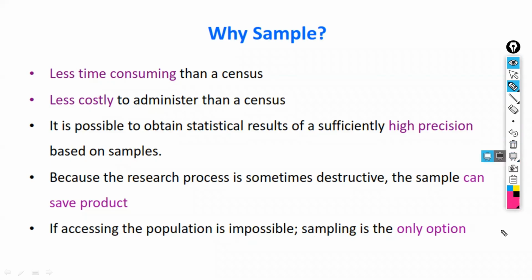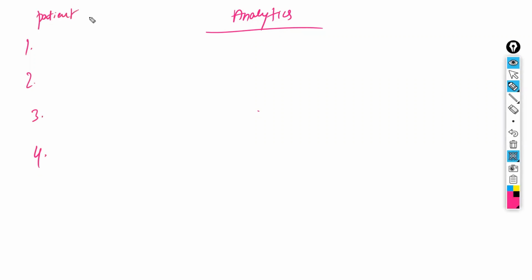Now, next we have 4 different types of analytics. Analytics means analysis. For understanding these 4 types of analytics, let me explain with a simple example so that it will be easy for you to remember and understand. Assume there is a patient. What is meant by a patient? He has some kind of health problem. The patient goes to a hospital and meets a doctor.